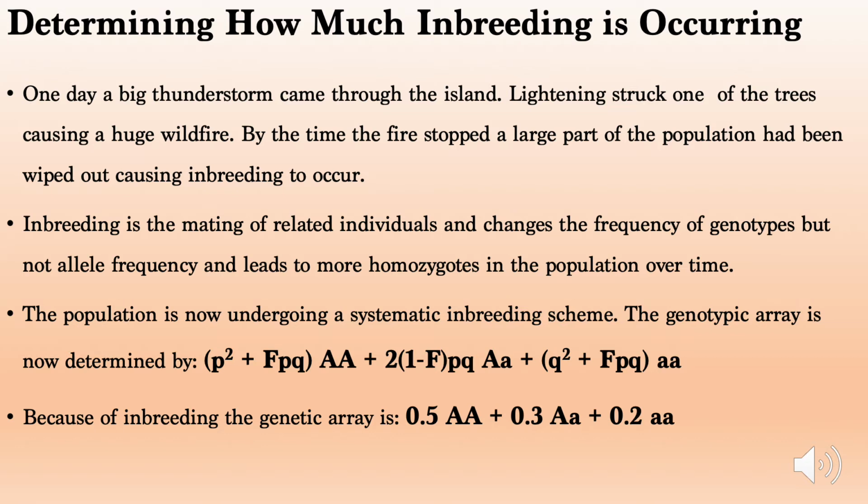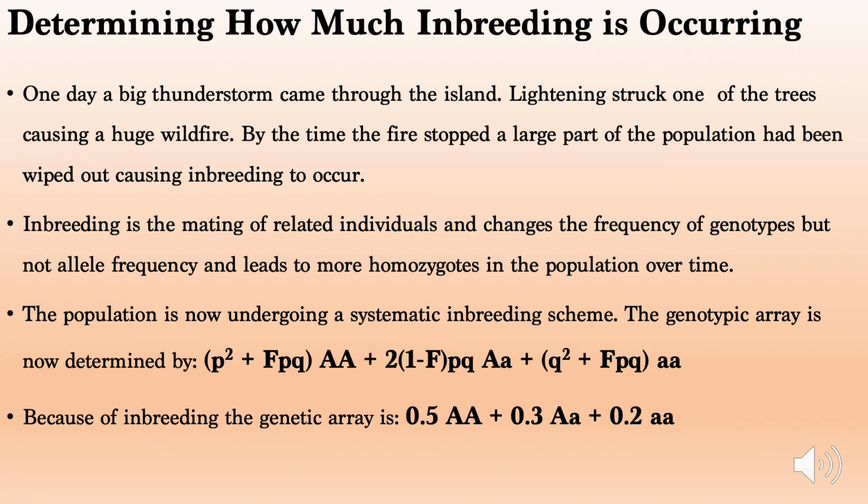The population is now undergoing a systematic inbreeding scheme. The genotypic array is now determined by p squared plus f times p times q, plus 2 times 1 minus f times p times q, plus q squared plus f times p times q. F is the inbreeding coefficient and alters the Hardy-Weinberg equilibrium to account for inbreeding. It measures the probability that two alleles are identical by descent.